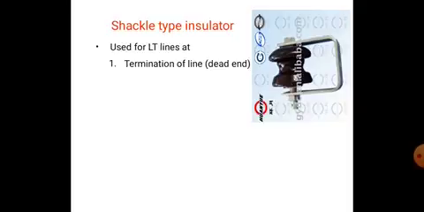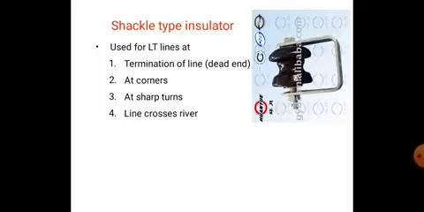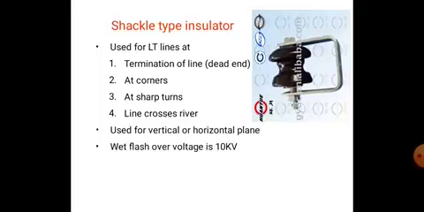Next, shackle type insulators. These are used for low voltage distribution along or across the streets, particularly at dead ends, or for vertical configuration along the streets. Used for low tension lines at termination of line, dead end, at corners, at sharp turns and line crossings. They can be used in vertical or horizontal plane. Wet flashover voltage for the shackle type insulator is 10 kV only.